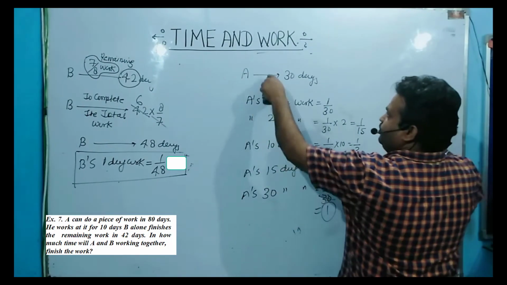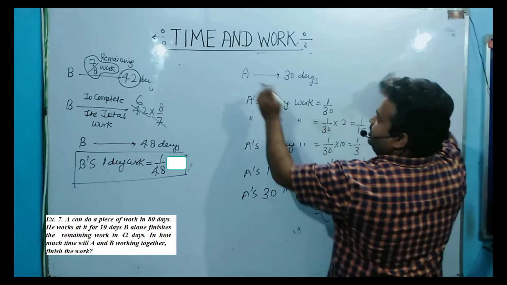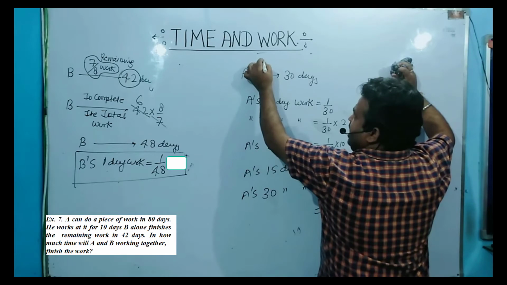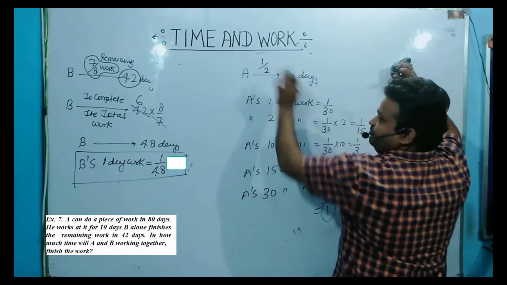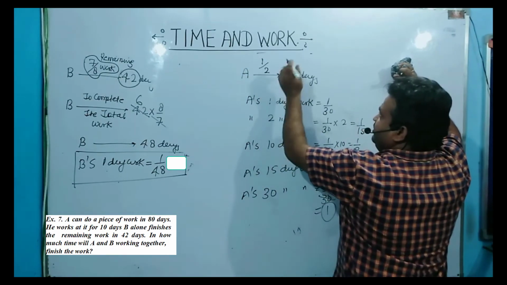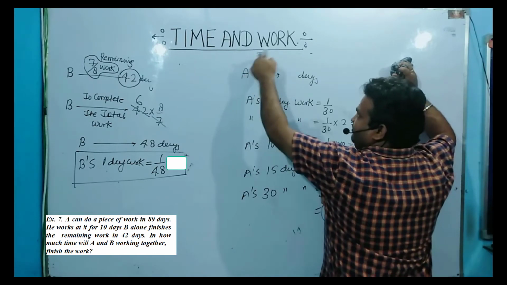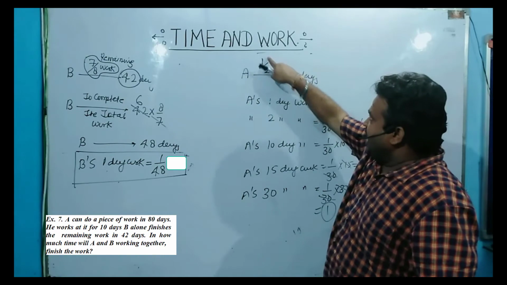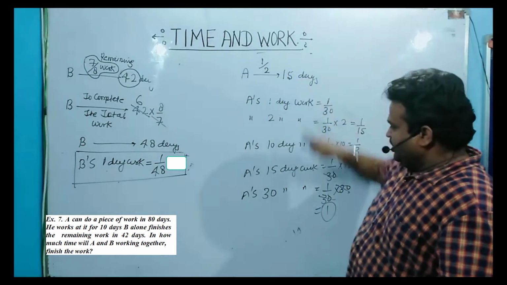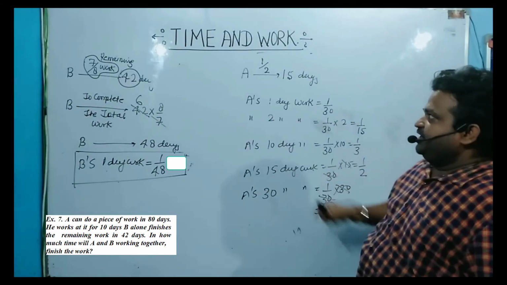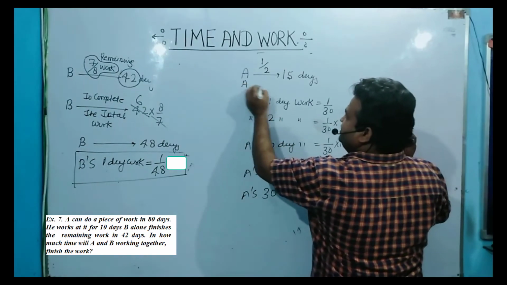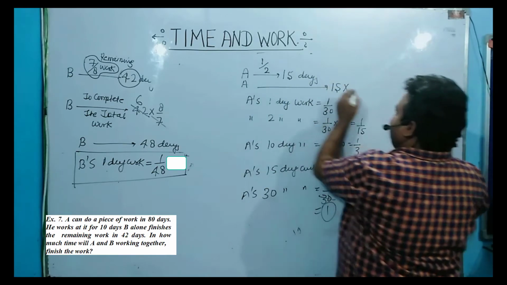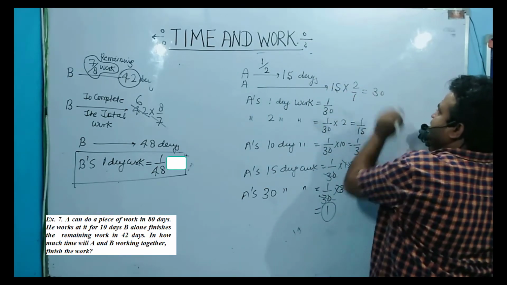Now look at here. Suppose A completes half the work in 15 days. Suppose this is the question. If A completes half the work in 15 days, then how much time does A take to complete the entire job? 15 multiplied by the reversed value, 2 by 1, you will get 30.